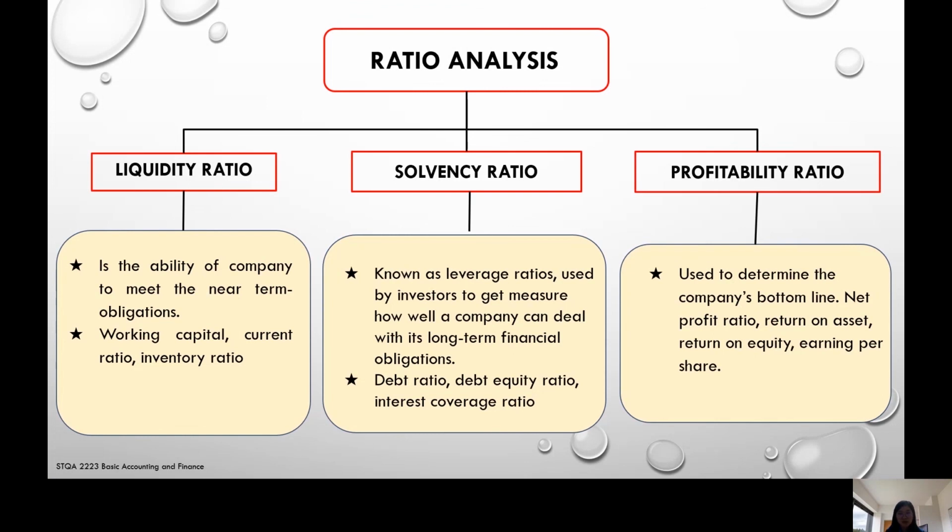Liquidity ratio is the ability of the company to meet near-term obligations, like working capital, current ratio, and inventory ratio. Solvency ratio is known as leverage ratios, which is used by investors to measure how well a company can deal with its long-term financial obligations. Examples of solvency ratio are debt ratio, debt equity ratio, and interest coverage ratio. Profitability ratio is used to determine the company's bottom line. Examples of profitability ratio are net profit ratio, return on asset, return on equity, and earnings per share.